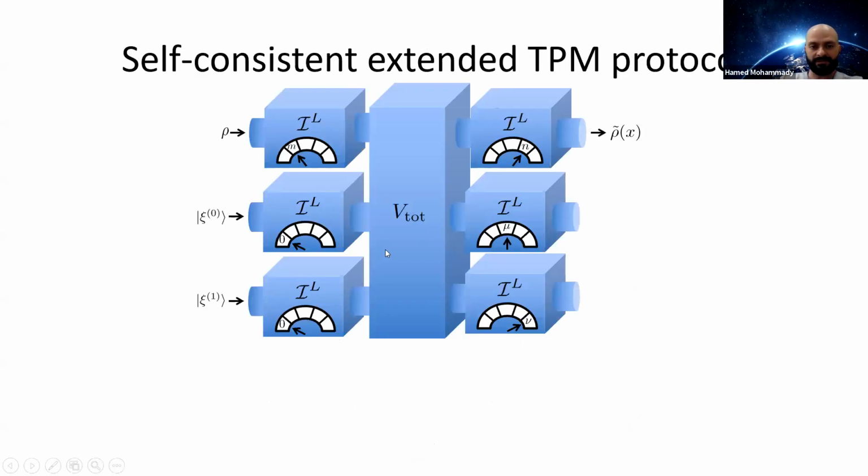So here's the schematic for the extended TPM protocol. Again, you have the measured system and the two different probes. Each of them is subject to an ideal measurement of their bare Hamiltonians before and after the total unitary evolution.